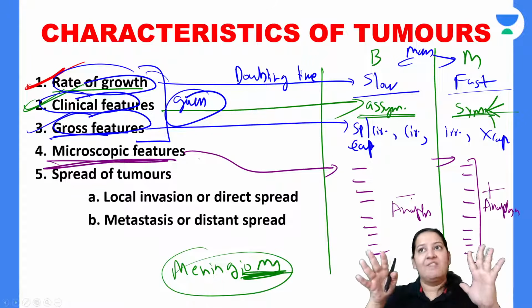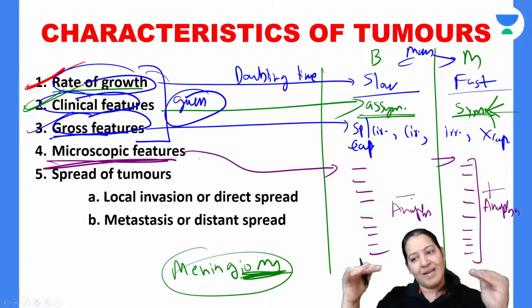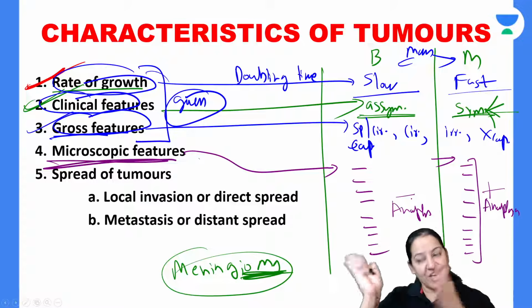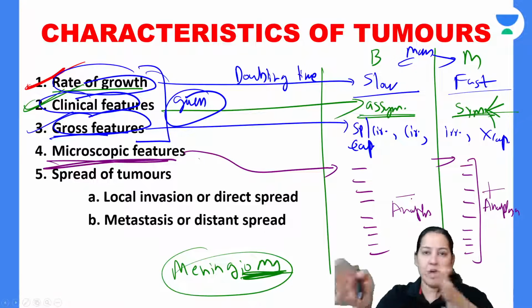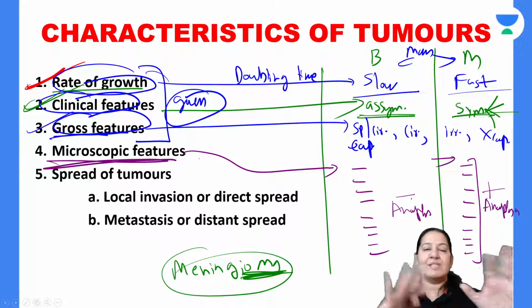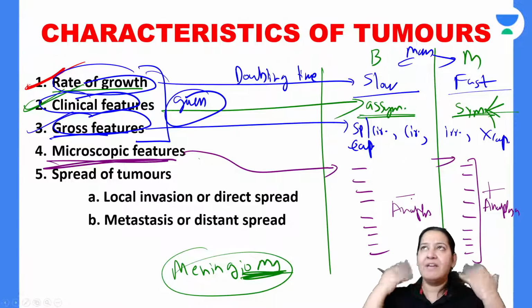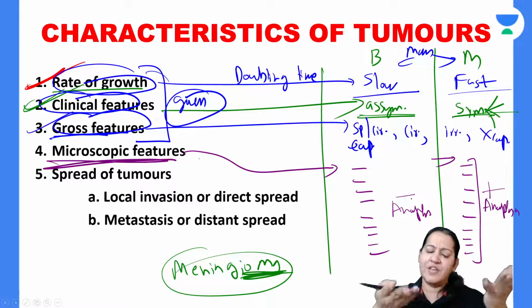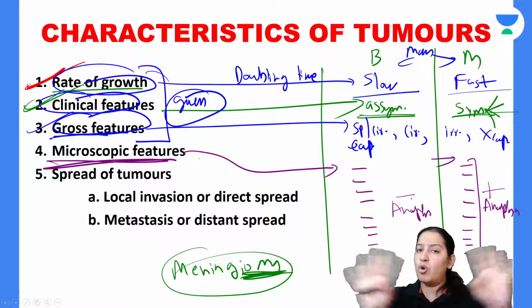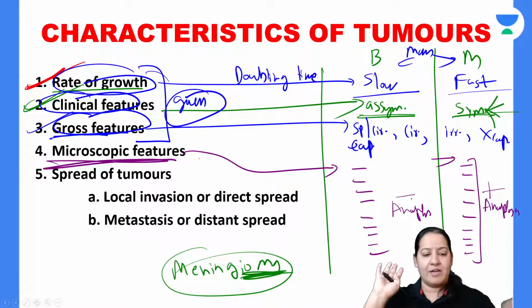So to decide whether the tumor is benign or malignant, it is not a job of a surgeon. It is the job of a pathologist. So patients go to surgeon. Patients don't come to the pathologist. I am a pathologist. Patients don't come to me. So patients go to the surgeon, right? If they have any mass anywhere in the body, someone will refer them, go to the surgeon, he will operate you, she will operate you. So surgeons operate the tumor, but they don't know whether the tumor is benign or malignant, right?